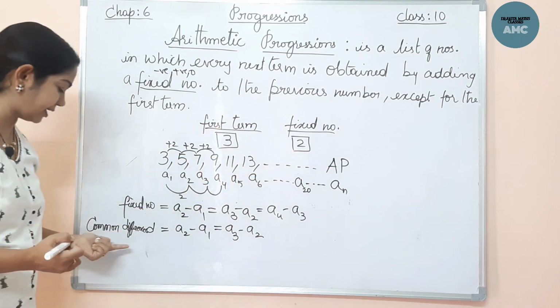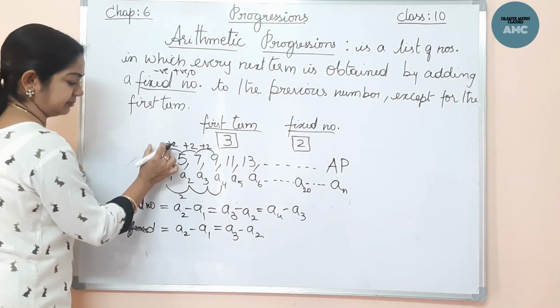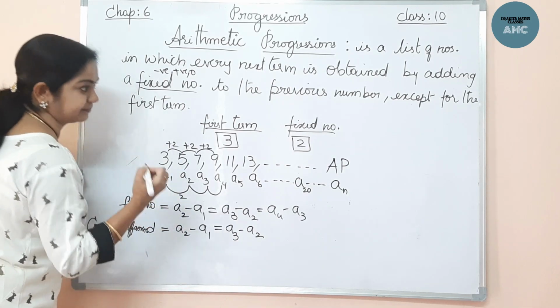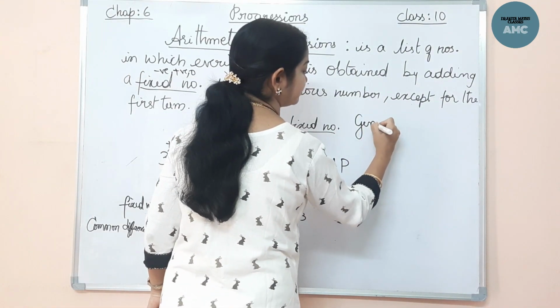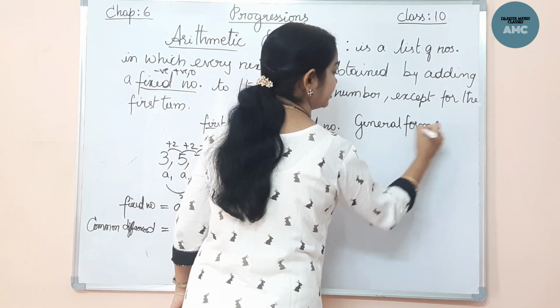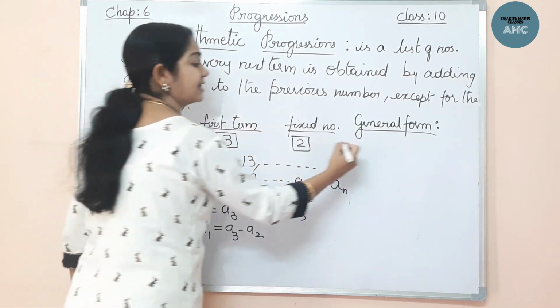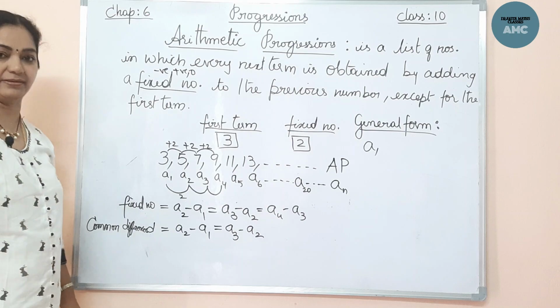So it is called a common difference. Now, if you name this first term A1, let me suppose it as A. Now let me write the general form. In general, how do we draw a series? That is arithmetic progression. Now this is the first term. I'll suppose this as A, right? Let me suppose the first term as simply A, okay?